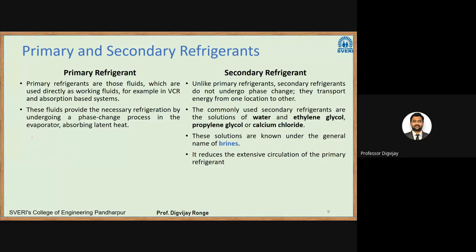Commercially, these systems are classified. First, the DX system, that is direct expansion, and second, the chilled water system.